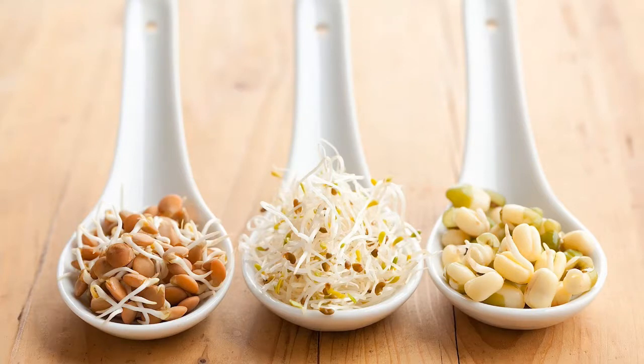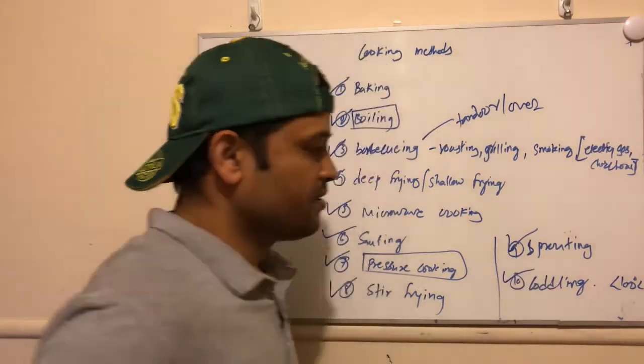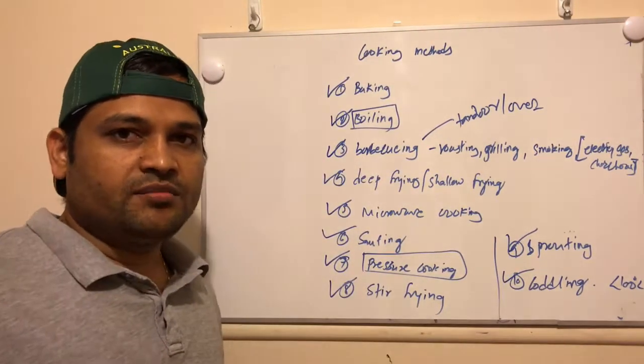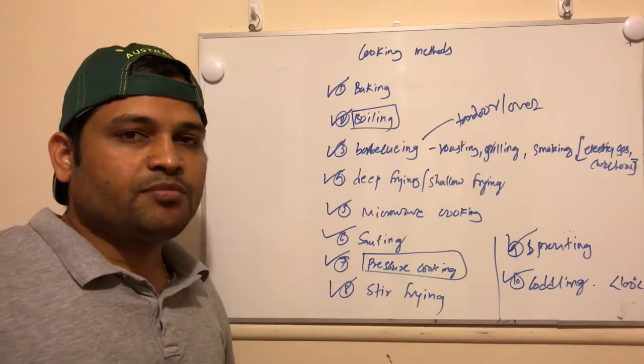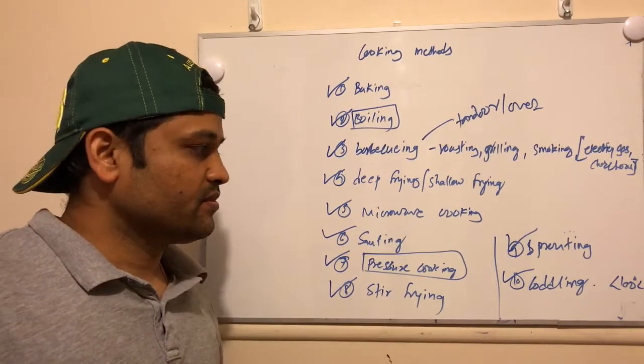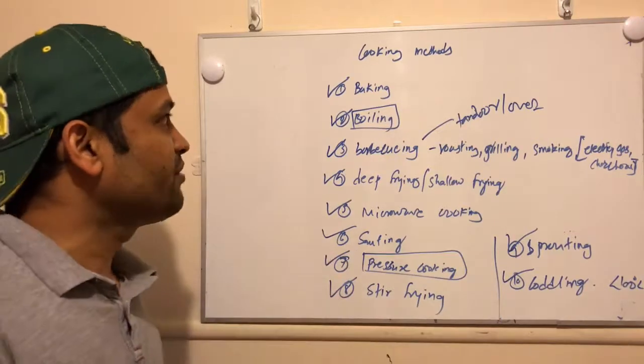And the final one is coddling. In that, what happens is that we heat the food items in the water, but the temperature of the water is kept below 100 degrees Celsius. So that is called coddling. So all these methods are very popular.